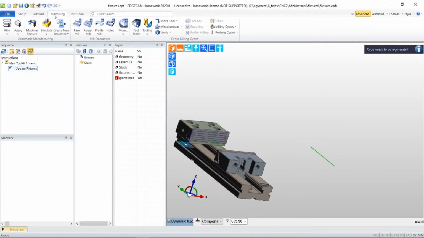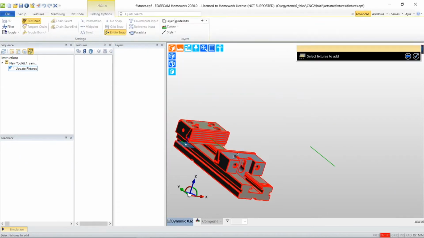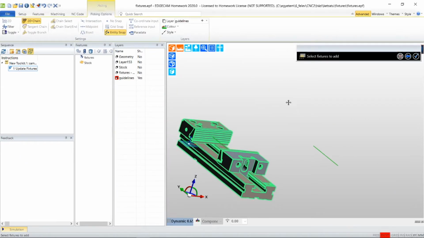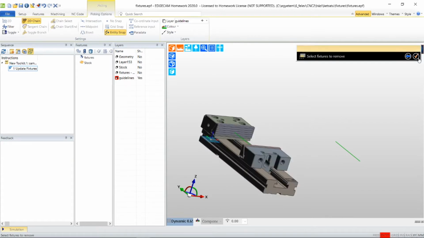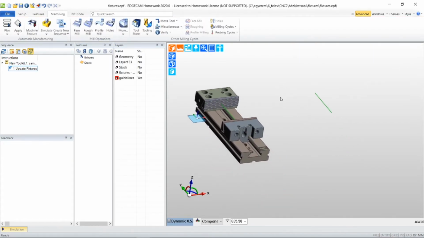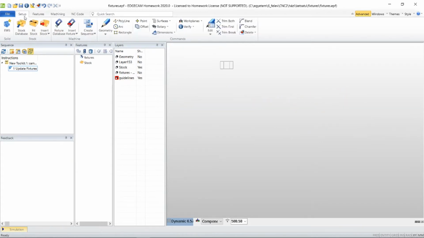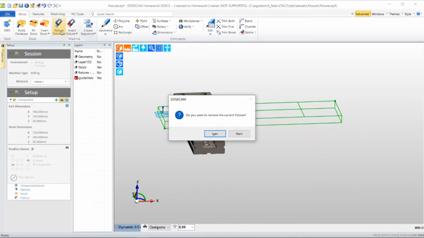We have to go to the machining part, and we have to edit this update fixture instruction, and you have to click in to reselect the geometry and the coordinate, and select this fixture to add, and do not select anything to remove. Now our vice is added. You can regenerate the cycle, and we can now add the second fixture.